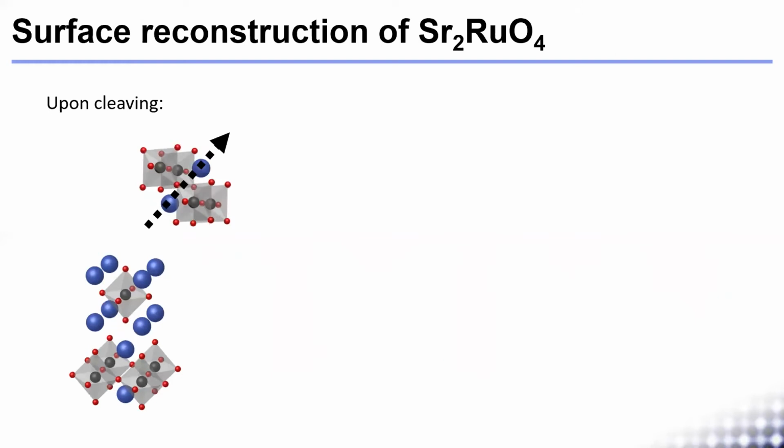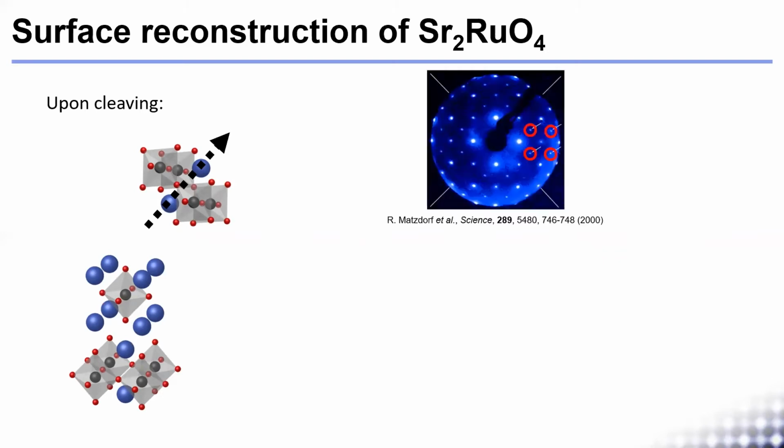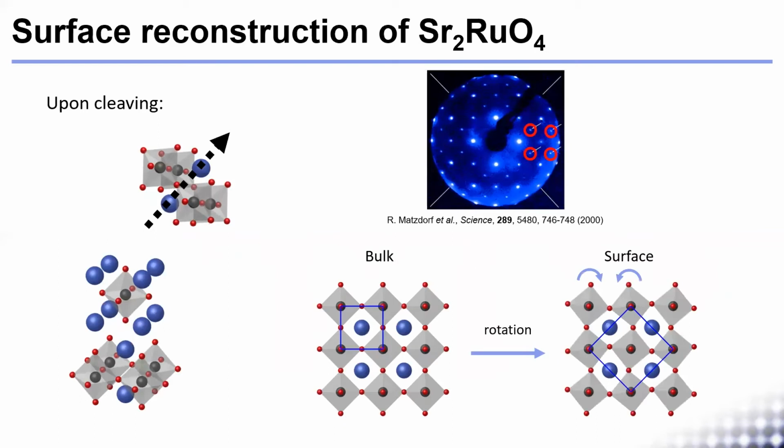When cleaving a single crystal of strontium ruthenate 214, the group of Earl Ward Plummer found that the surface layer undergoes a reconstruction, where the LEED pattern shows additional spots corresponding to a doubling of the unit cell due to the in-plane rotation of the ruthenium octahedra at the surface layer, in contrast with the bulk which shows an undistorted structure. This is a consequence of the bulk having a structural instability towards octahedral rotation, which freezes at the surface layer.